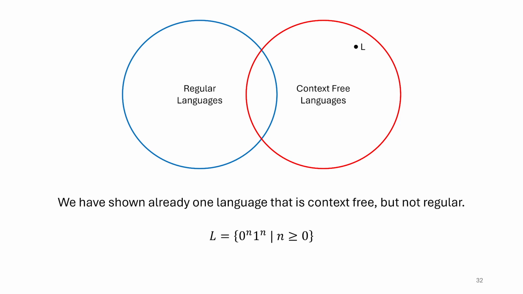We showed in a previous video that this was not regular using the pumping lemma, and then we also showed in a previous video that it was context-free by giving a context-free grammar for it. So we have one example of a language that is outside regular but inside context-free, meaning that we know these two sets are not the same.